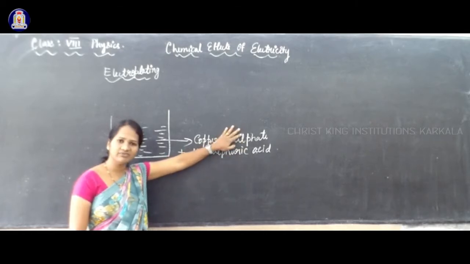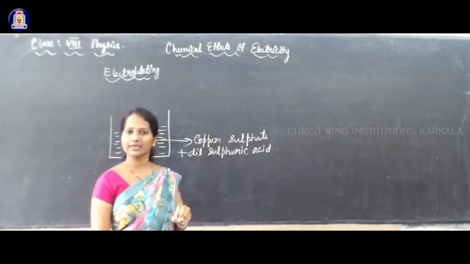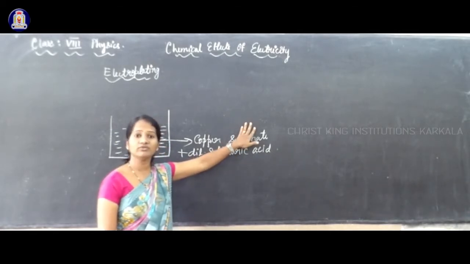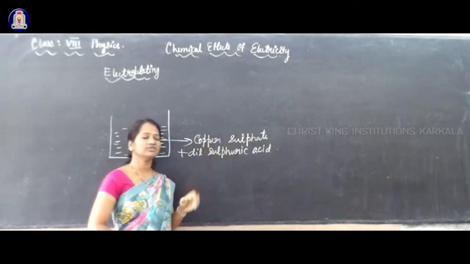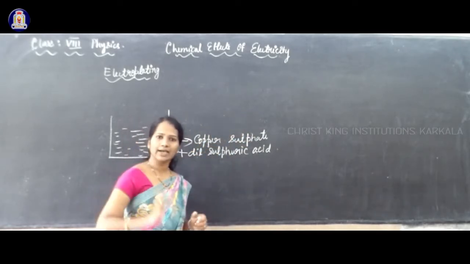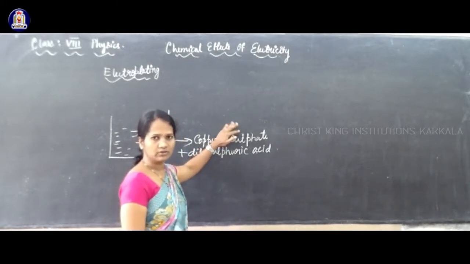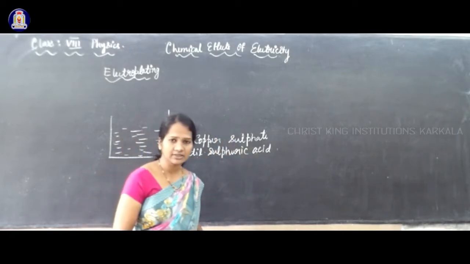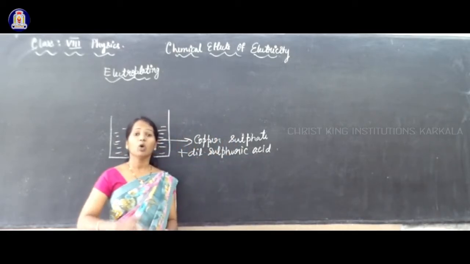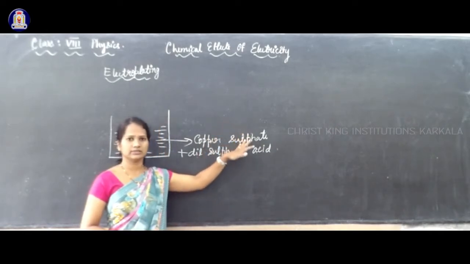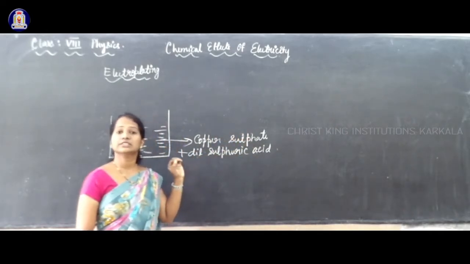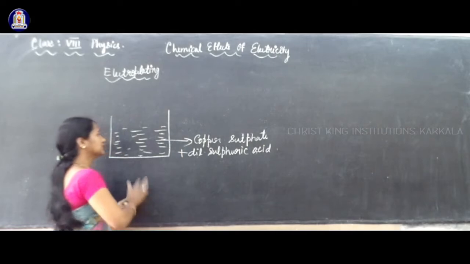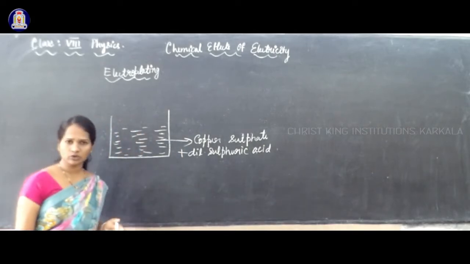Why? Copper sulfate solution is a conductor of electricity through which electricity flows, because it is a salt solution. It is not the salt which we use at home. It is used in the laboratory. Copper sulfate solution in the beaker is a conductor of electricity, but to increase its conductivity, to allow more electricity to flow through it, we have to add some drops of sulfuric acid to this copper sulfate solution. Few drops of sulfuric acid are added to this solution.